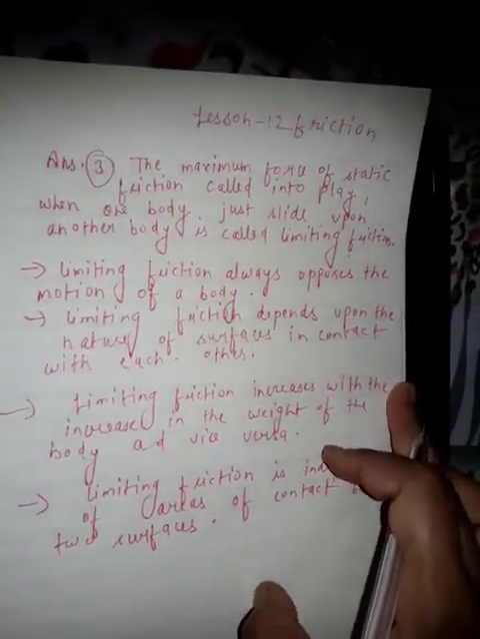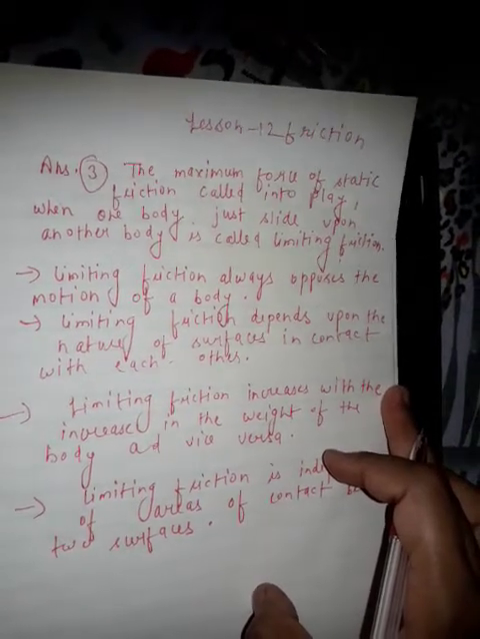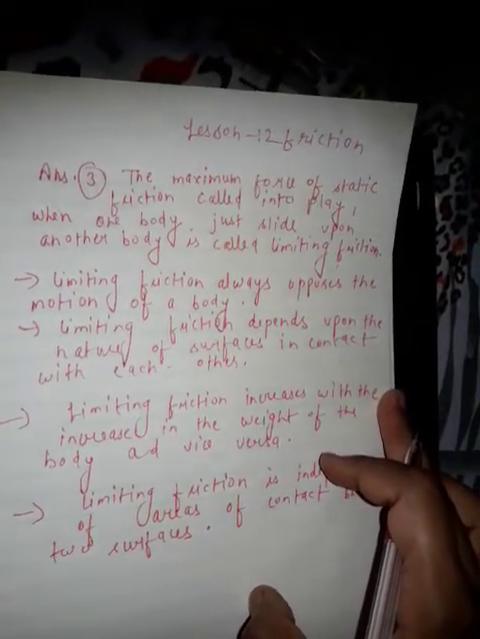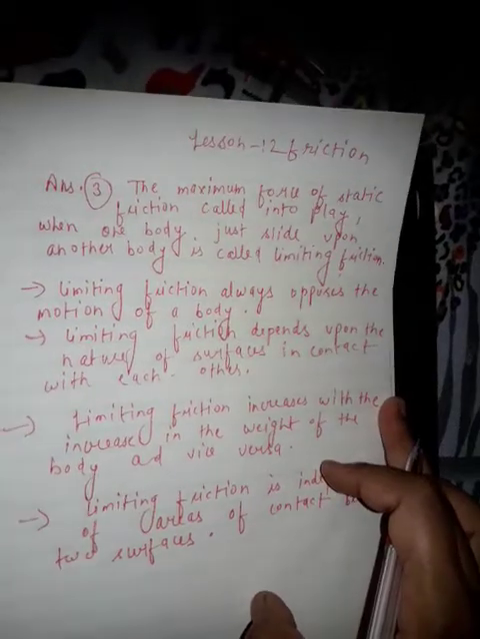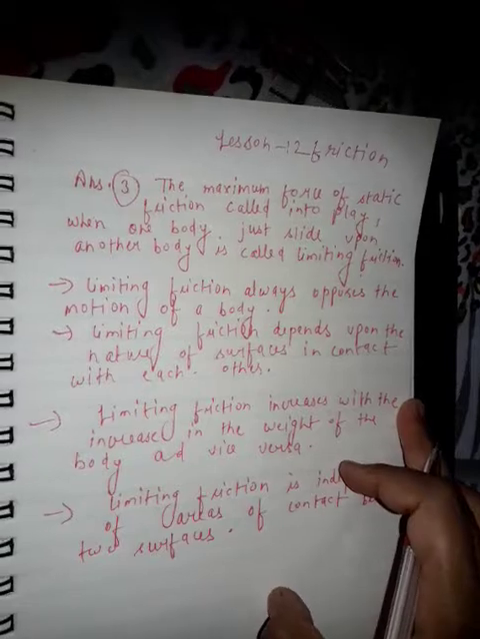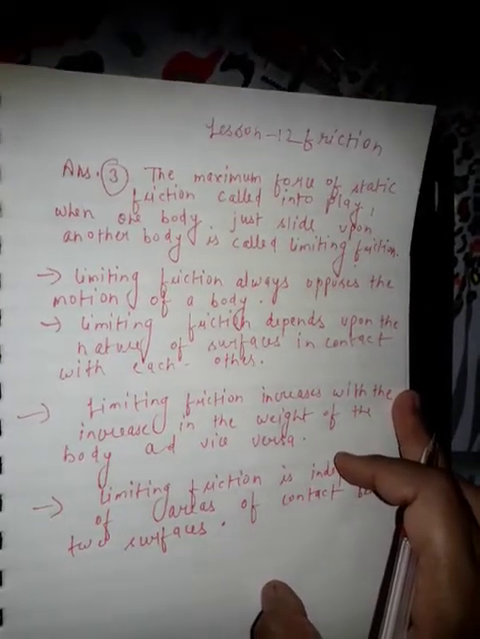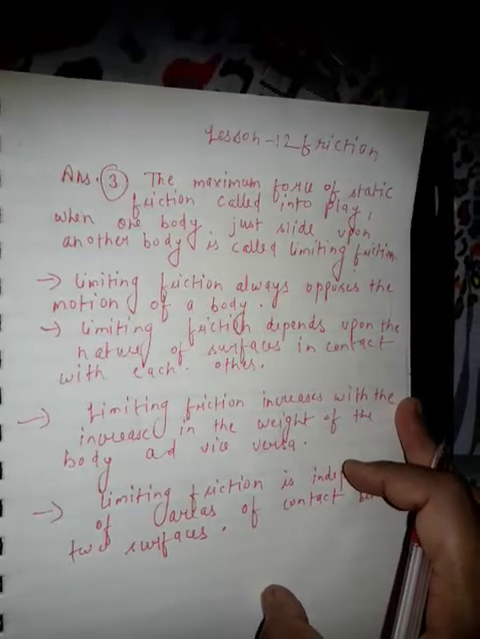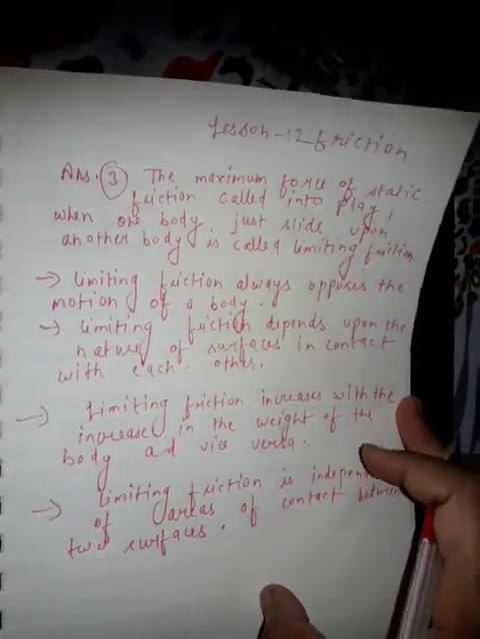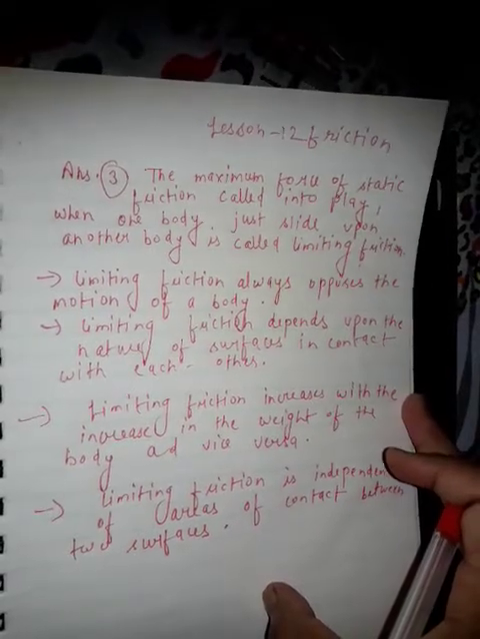The maximum force of static friction called into play when one body just slides upon another body is called limiting friction. And the laws of limiting friction: Limiting friction always opposes the motion of a body. Limiting friction depends upon the nature of surfaces in contact with each other. Limiting friction increases with the increase in the weight of the body and vice versa. Limiting friction is independent of areas of contact between two surfaces.